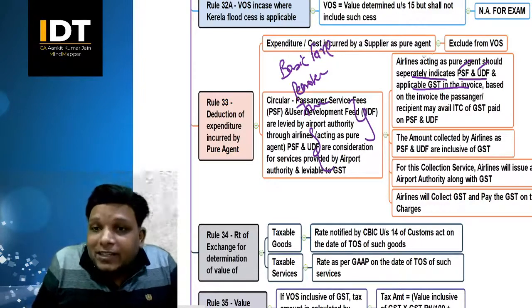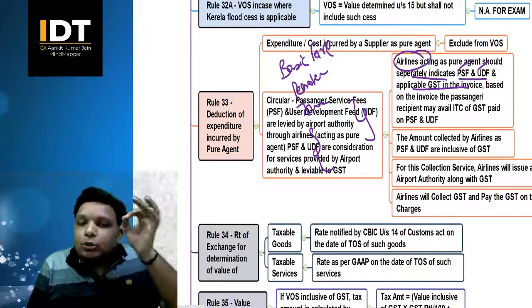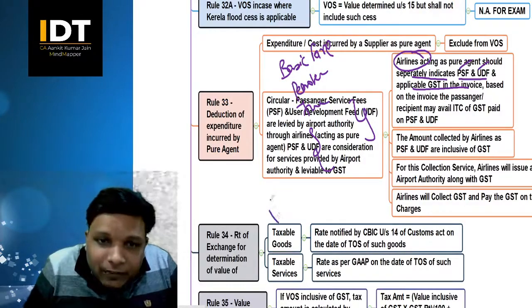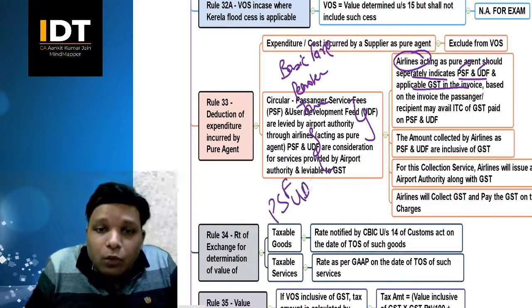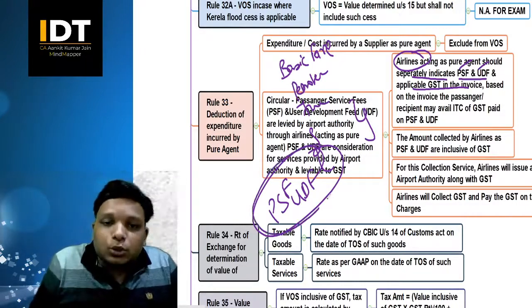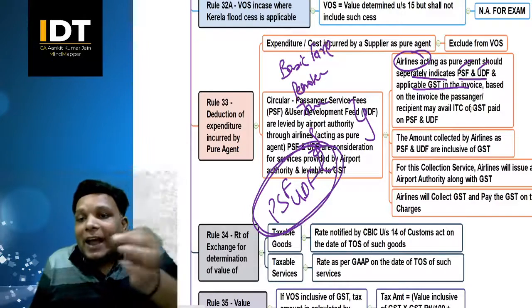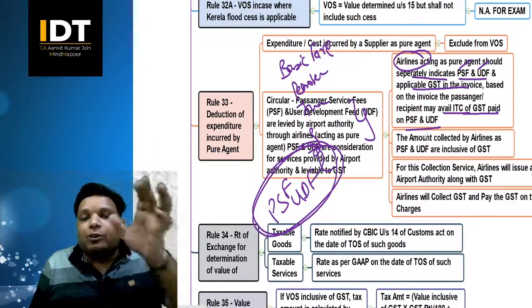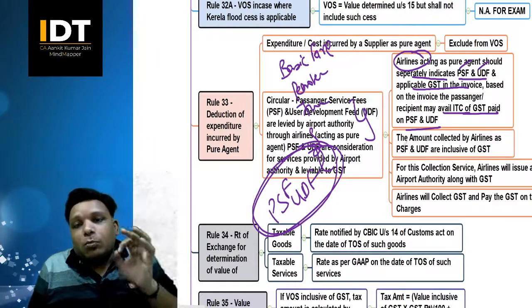Where the airlines are acting as a pure agent, they should also mention in the invoice, on this PSF and on this UDF, what is the rate of GST, so that once this rate of GST is known to the passenger, that passenger can avail the ITC of GST paid on PSF and UDF. Correct? So this is what the modus operandi should be.